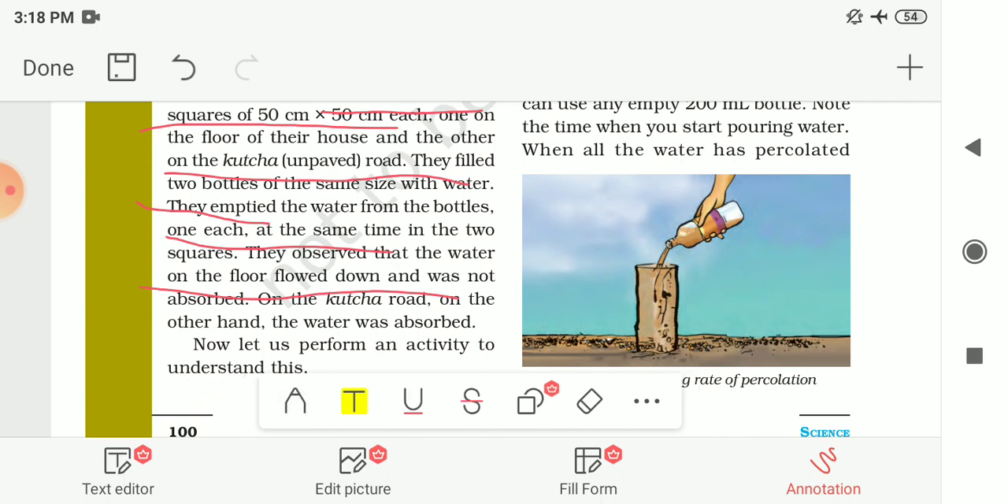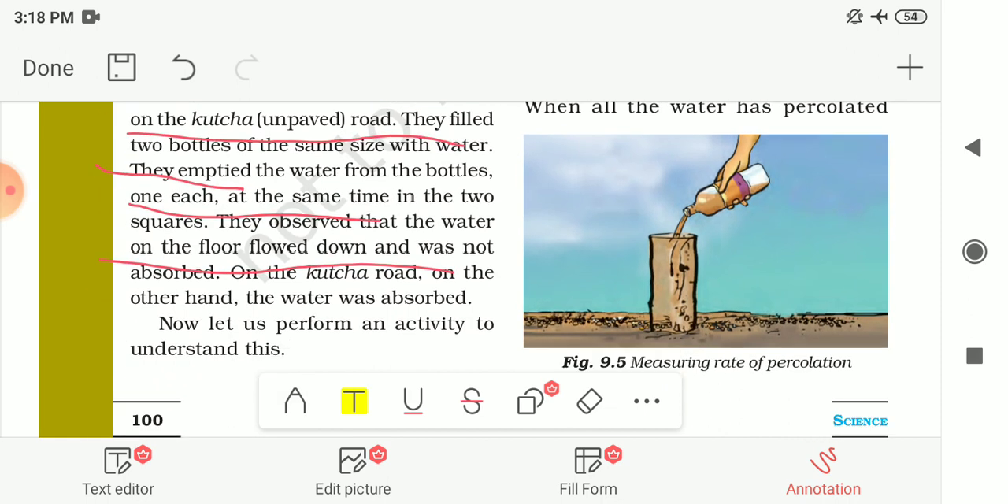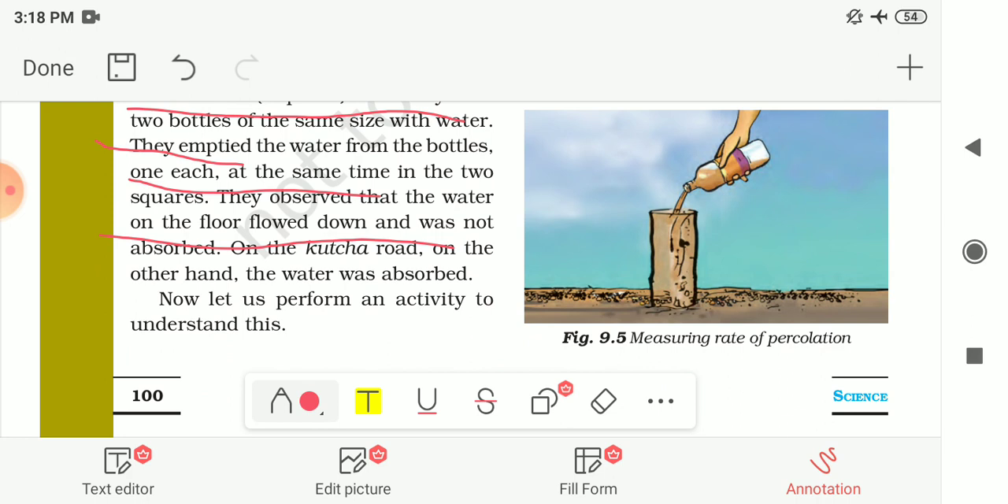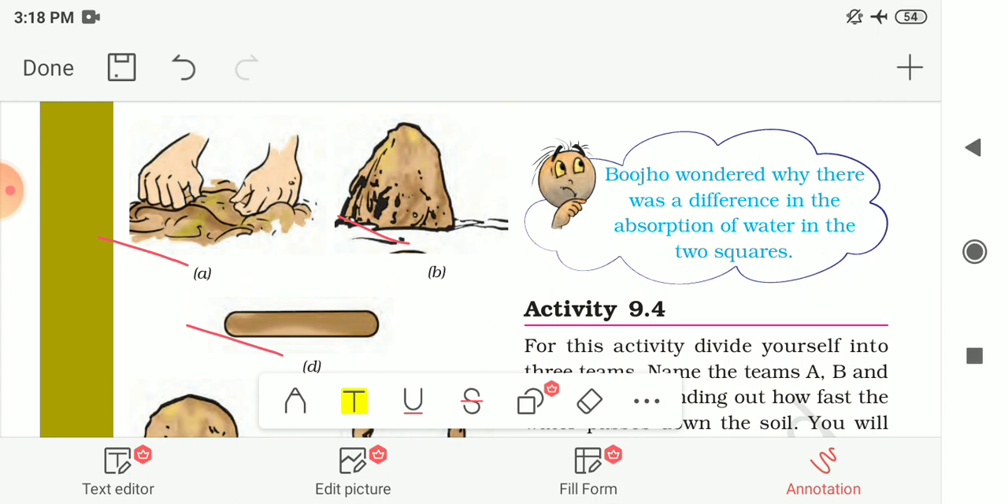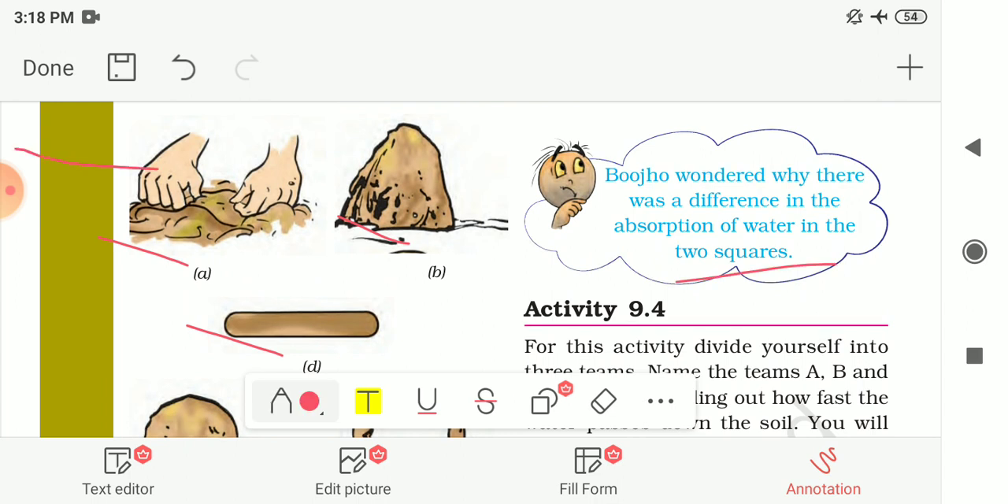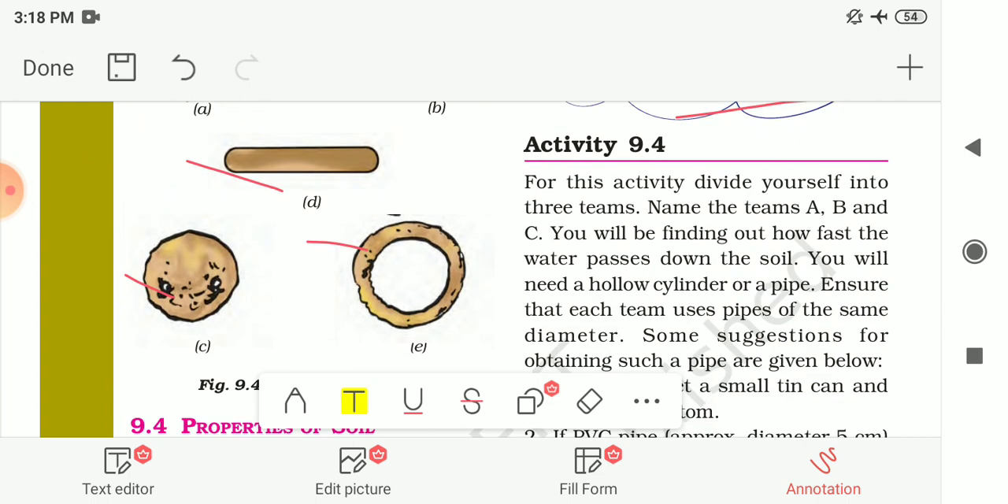The water which they have poured on the floor is not absorbed by the floor, but it flows down. And on the kucha road or dirt road, on the other hand, the water was absorbed. Now let us perform an activity to understand how this happens. Boojho wonders why there was a difference in the absorption of water in these two squares. So for that, one activity is given to you, activity number 9.4.